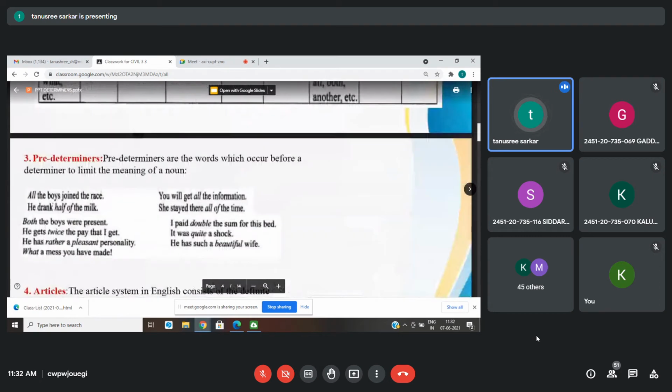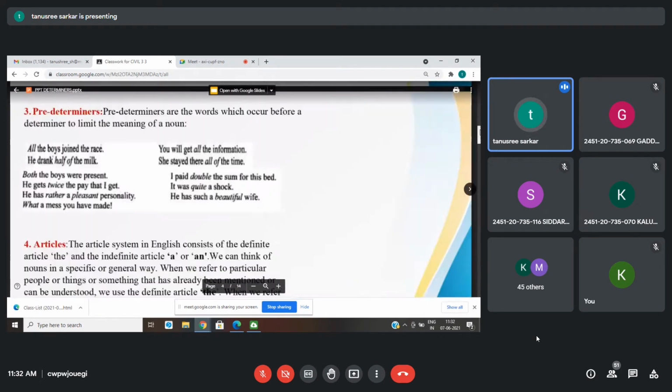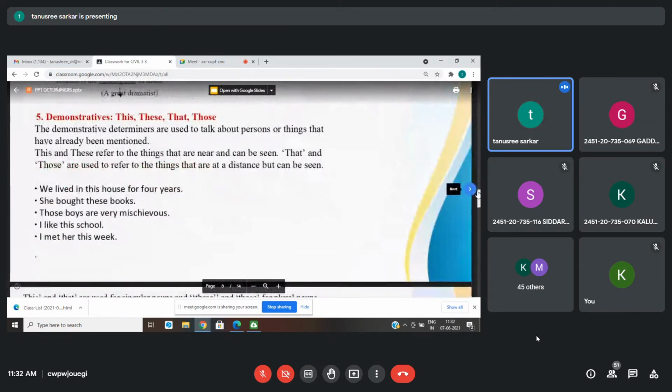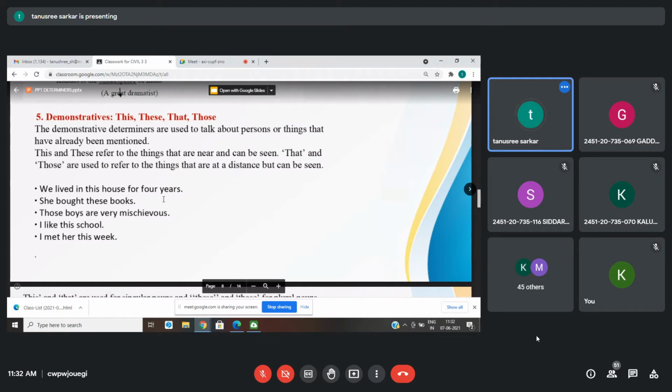Then we have the third type of determiners, which are your demonstratives. Now onwards, this is just the list. You need to just understand what those are and their functions. Okay, there is no confusion or rule sort of things. Demonstratives are your this, these, that, those. All of us know about it. Okay, so I'm not going to discuss it.